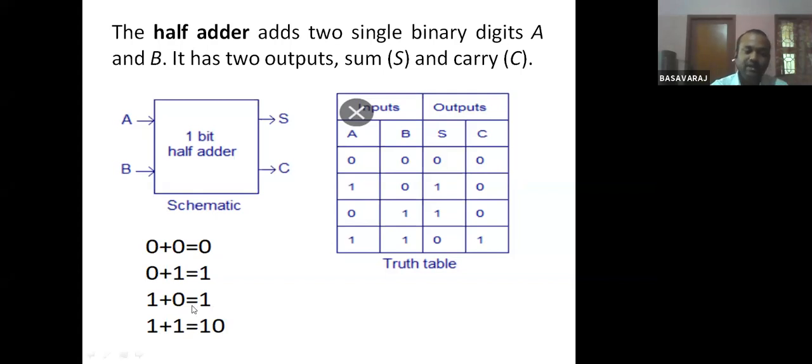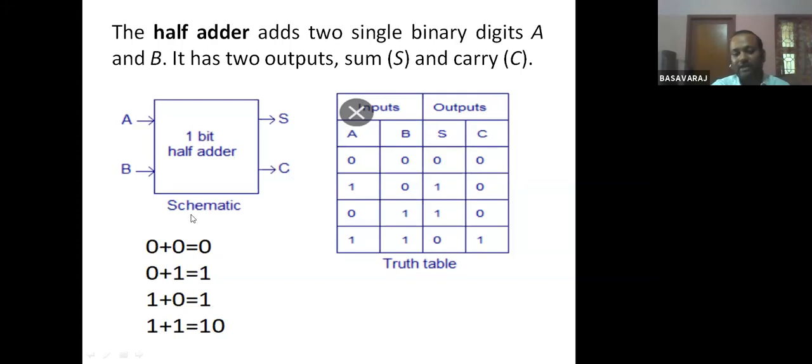So 1 plus 1 means what? The result is 10. In this 10, what is the one thing here? This particular 0 represents the sum, and the other digit represents what? It is the carry. Okay. So this is the schematic for a half adder.